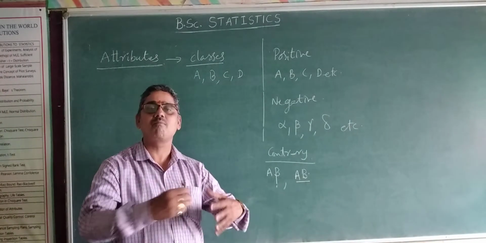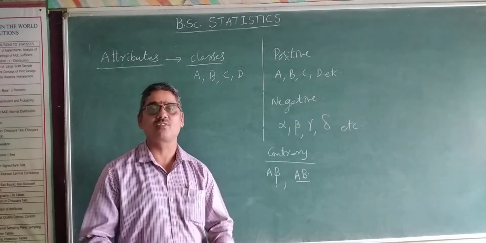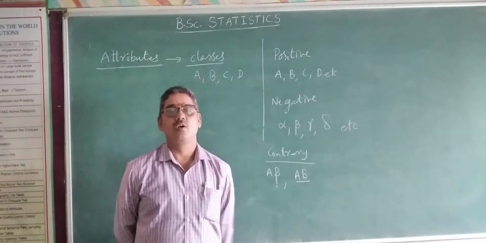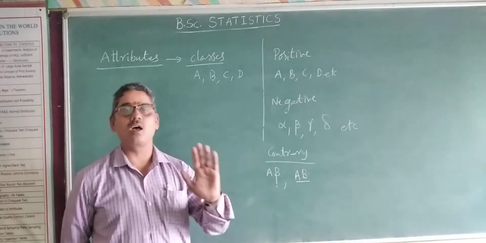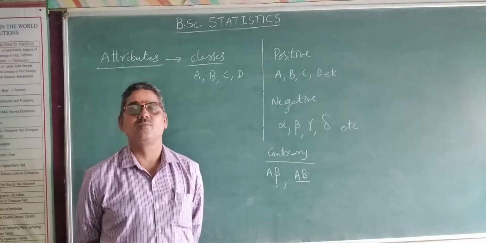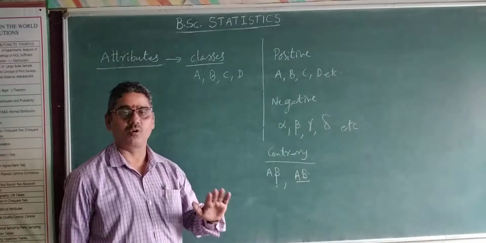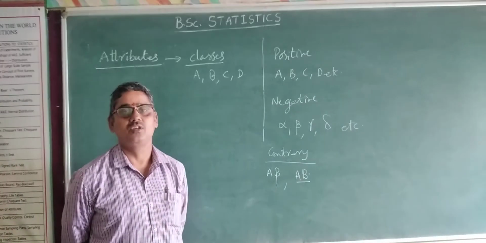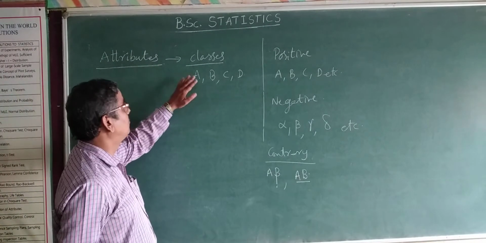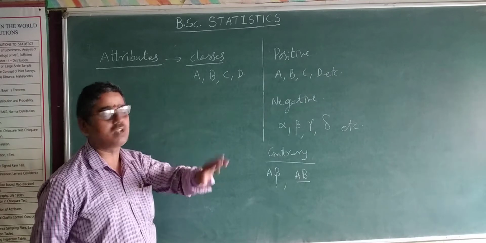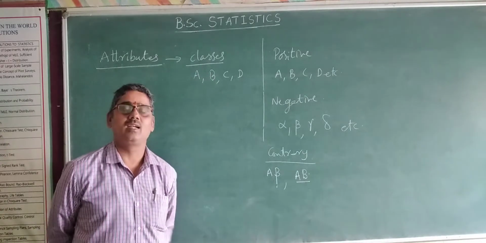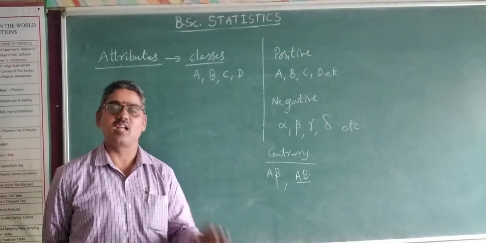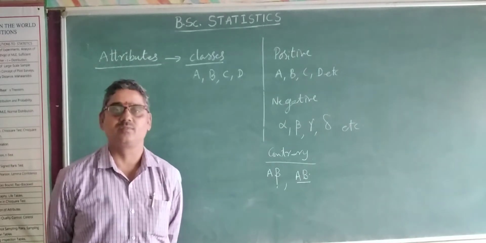Many combinations of the classes we may have. Therefore there are three types of classes: positive classes, negative classes, and contrary classes. These are the notations of positive, negative and contrary classes, the combination of the classes. So attributes themselves are called classes. An attribute is represented as a class.